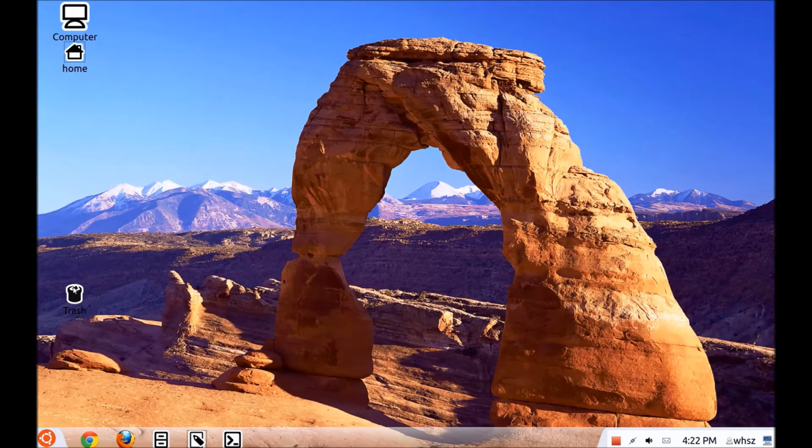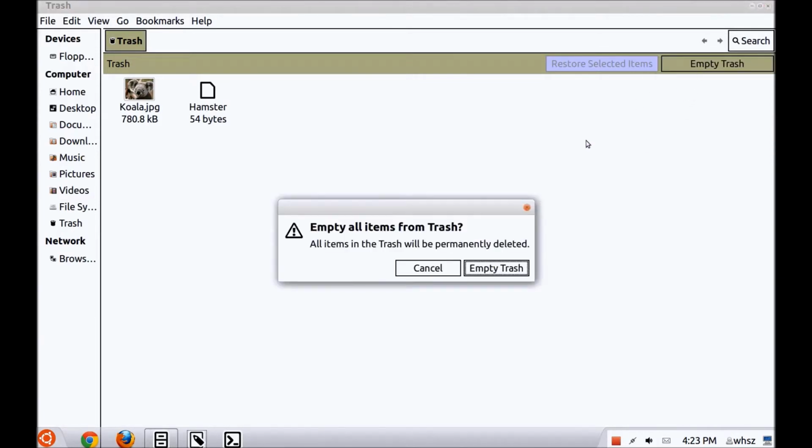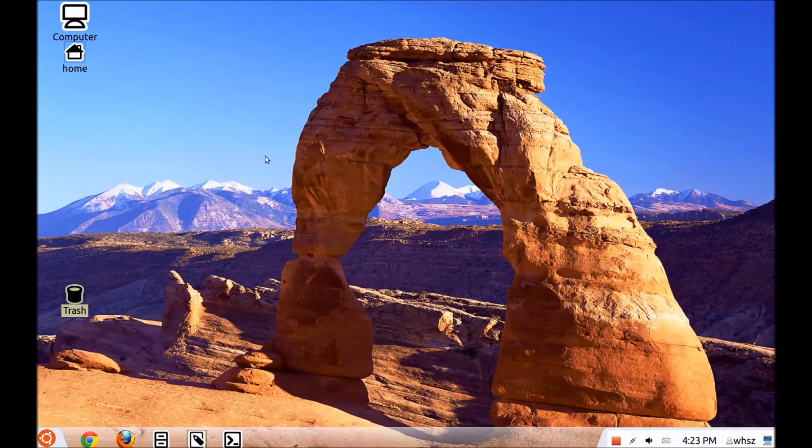Isn't it cute? A little tissue sticking out. Let's just see what's in it. There's a picture in it, and you can empty it. And it says, do you want to empty it? Of course you want to empty it. Okay, so much for that.